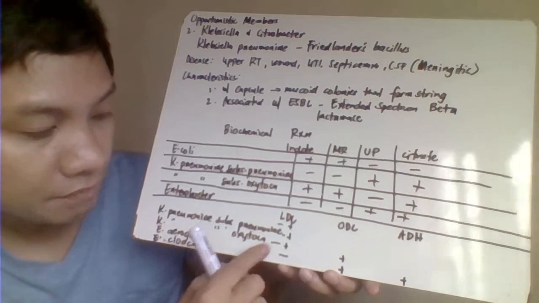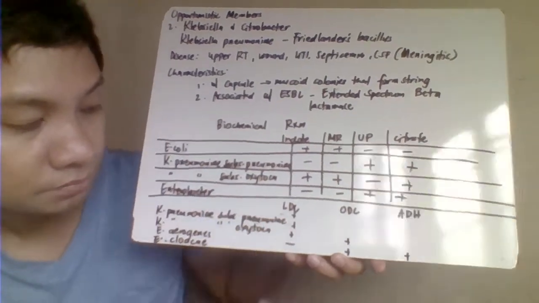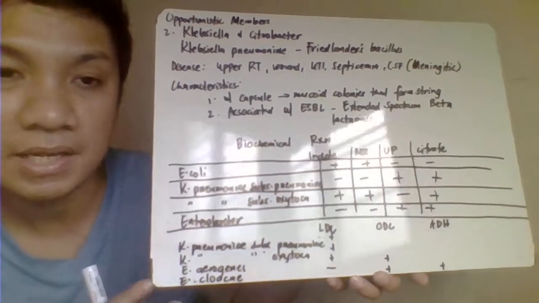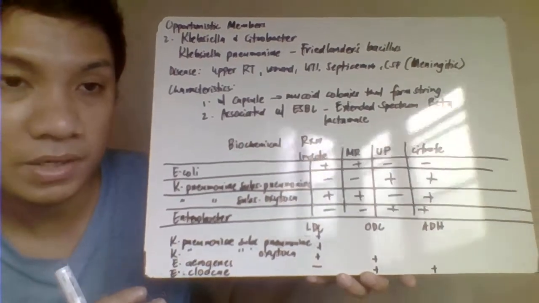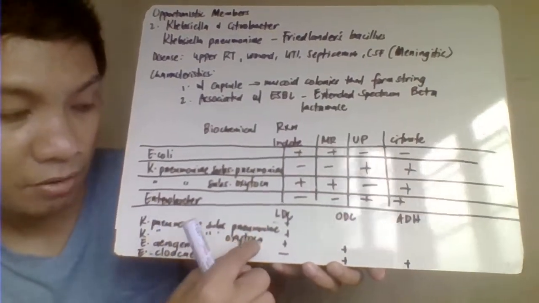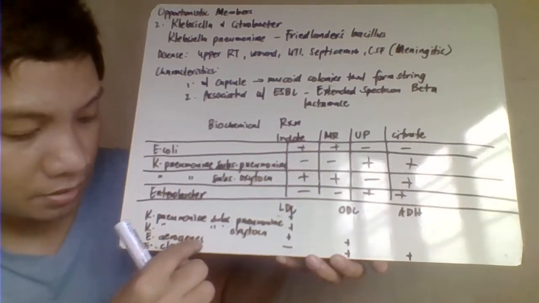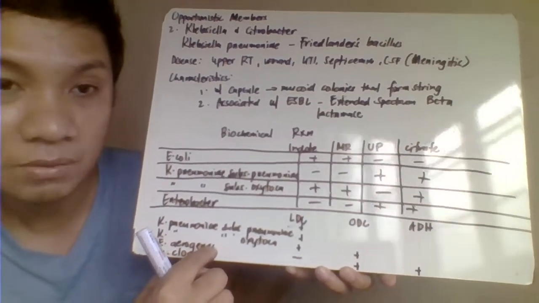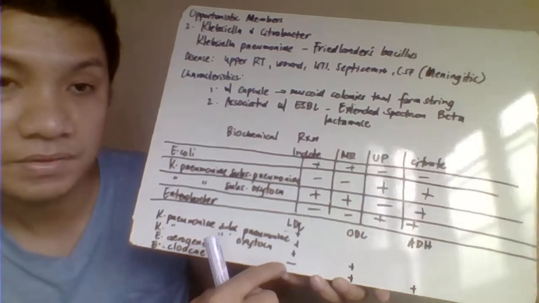That will have your negative result, para ma-confuse. Okay. Again, your lysine decarboxylase will give all positive results with your Klebsiella, for both your Klebsiella pneumoniae, Klebsiella oxytoca, and even your Enterobacter aerogenes. But not with your cloacae, it will give a negative result.